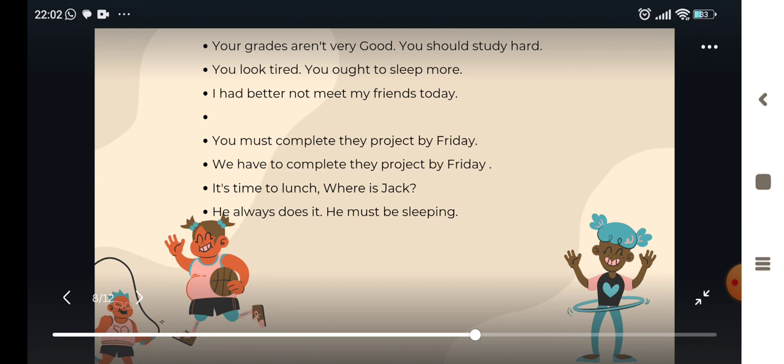"It's time for lunch. Where is Jack?" "He always does it. He must be sleepy." In this case, the conclusion is based on information that we have. Maybe it is common that Jack isn't there at the time of breakfast, so the conclusion is that he must be sleeping.